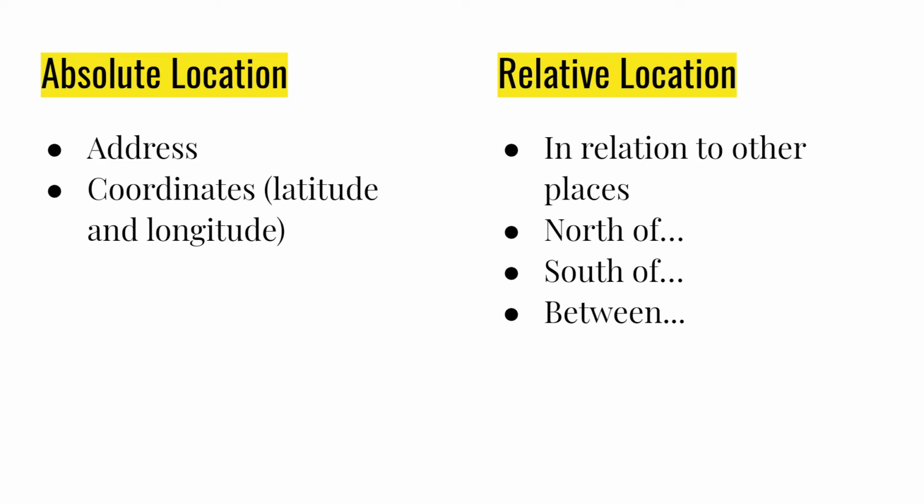This is a very general way of talking about a location, and it is talking about a location in relation to other places. For example, if you were describing the location of Oklahoma in relative terms, you would say it's north of Texas, south of Kansas, and between Arkansas and Colorado. Another example, if you were describing the location of your apartment building, would be to say it's across the street from McDonald's, or it's between the park and the library.